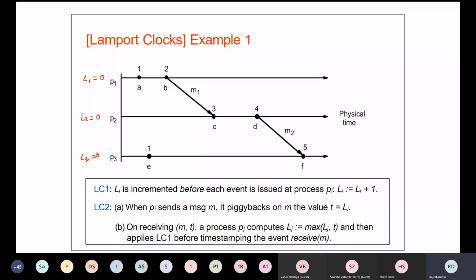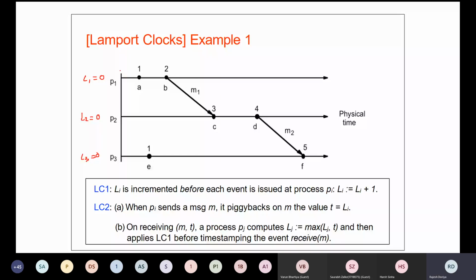So whenever an event occurs, we update its value by adding 1 to it.